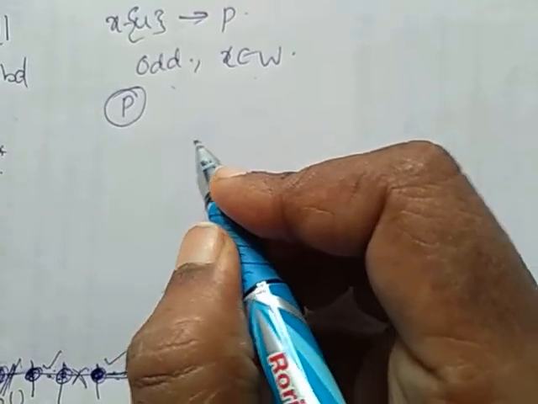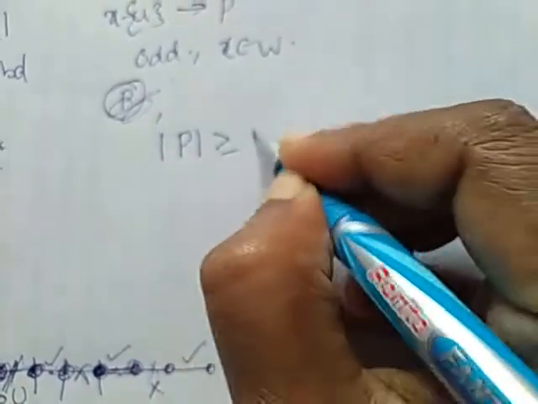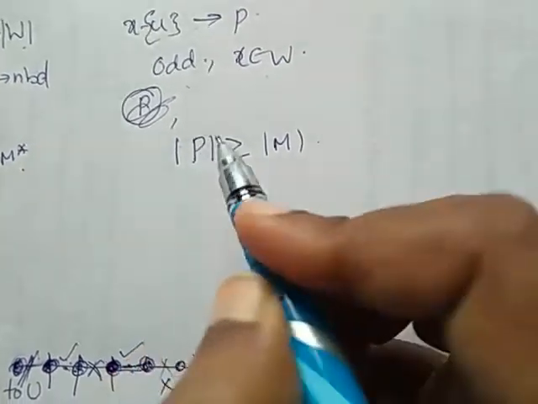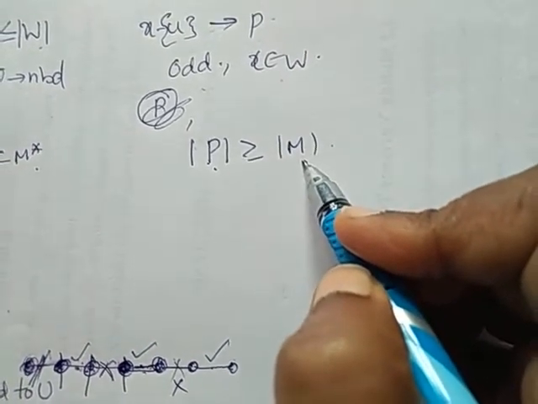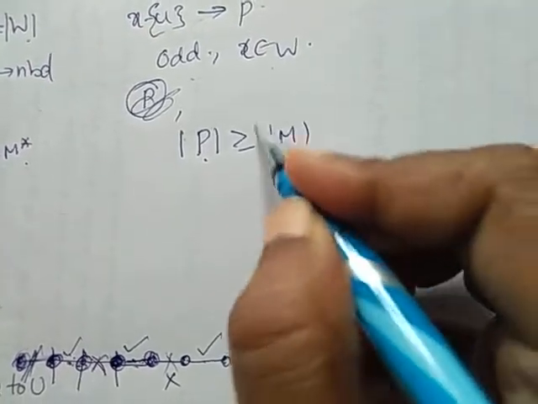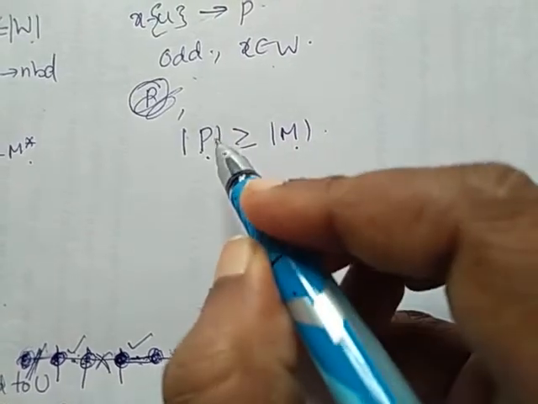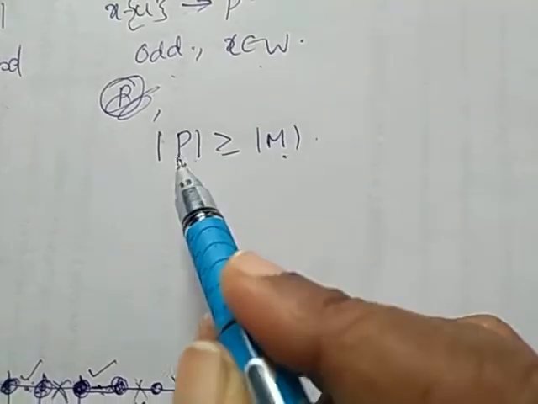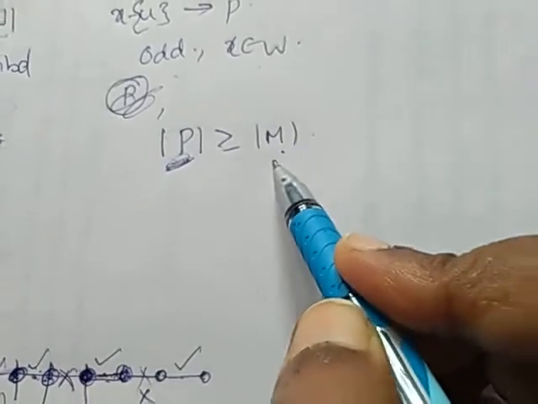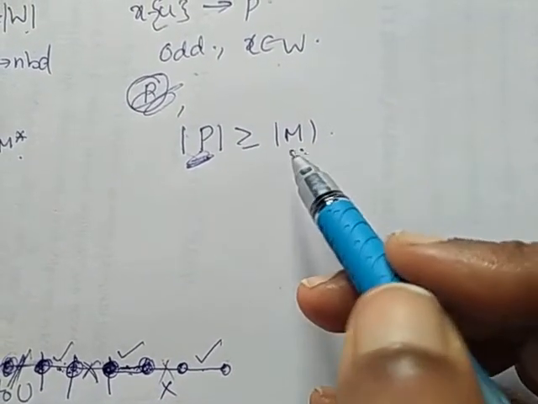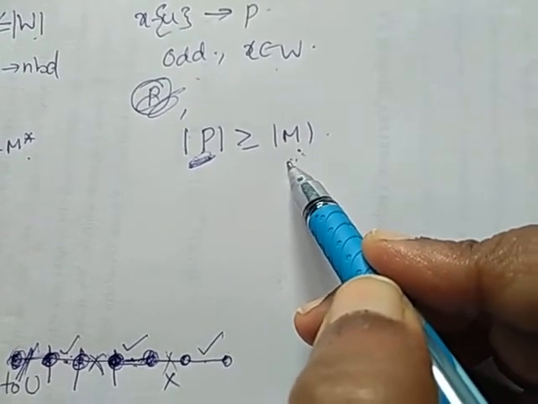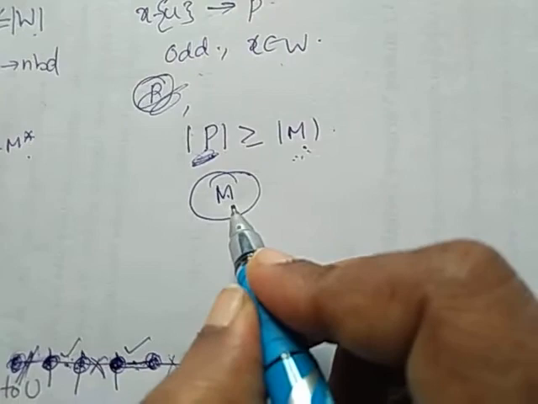Then the cardinality of P should be greater than or equal to the cardinality of M. The number of edges present in P should be greater than the number of edges present in M. Therefore, if in the matching M we replace those edges of M that lie on P, whatever extra edges we have, we add all those edges to this matching M. So a new matching in G is formed with more edges. Now we have a new matching with more edges.